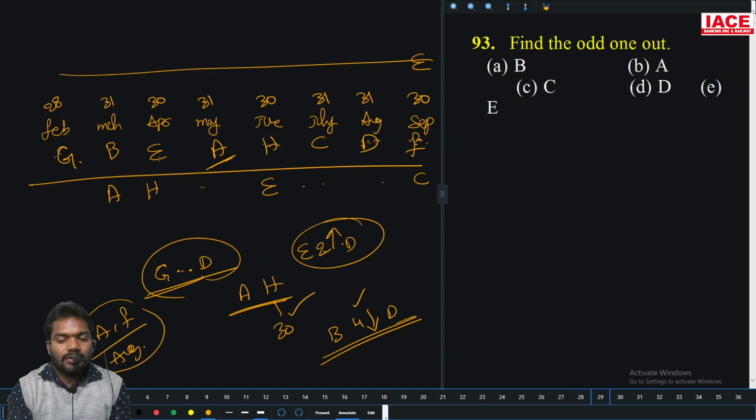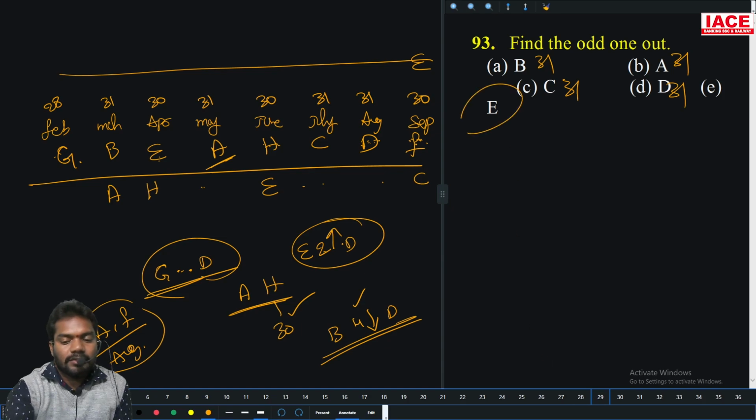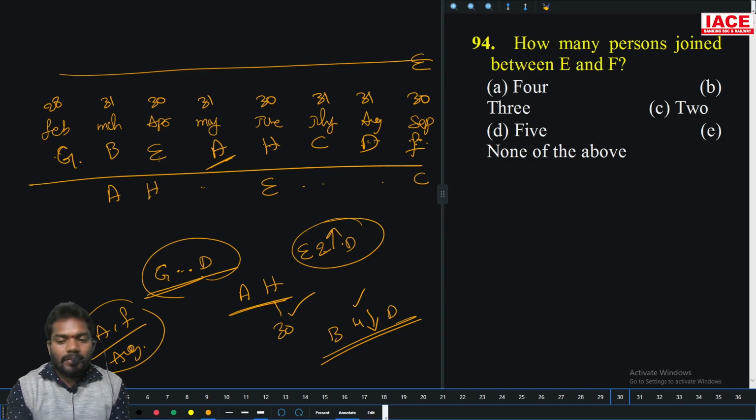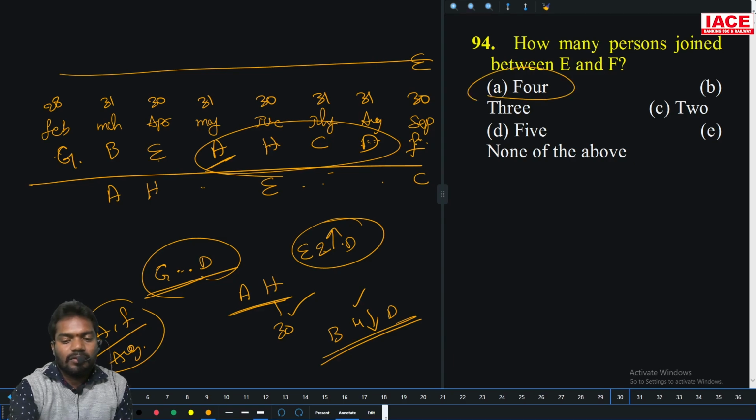Find the odd one out. B 31 days, A 31 days, C 31 days, D 31 days, E 30 days. Option E is the right answer. How many persons join between E and F? How many persons here? 4 persons, not 5, 4. Option A.